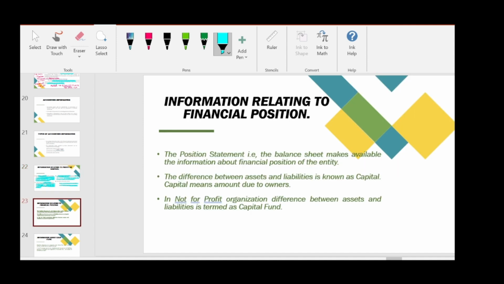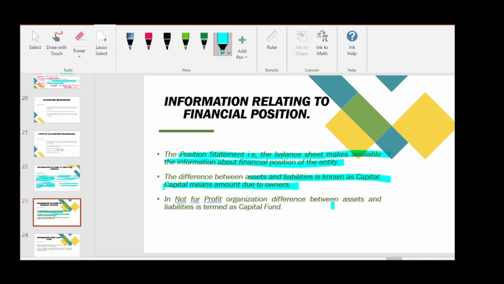The next is information relating to financial position. The position statement. So balance sheet and position statement are same. The another word for balance sheet is position statement. Position statement, that is the balance sheet, makes available the information about financial position of the entity. So from balance sheet only we can know the financial position of the entity. The difference between assets and liabilities is known as capital. Capital means amount due to owners. So the meaning of capital we will see in the next chapter, terms of accounting.